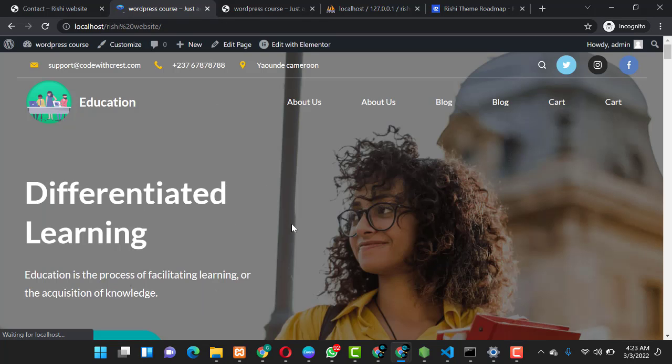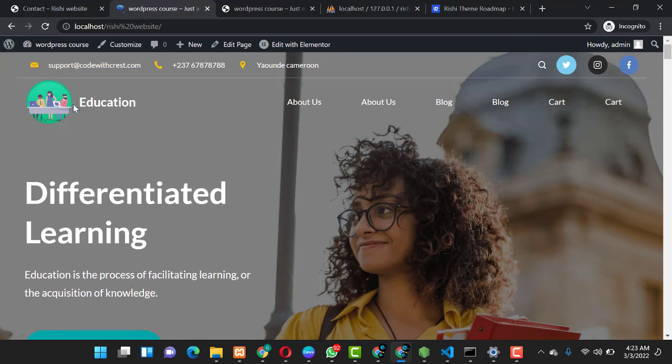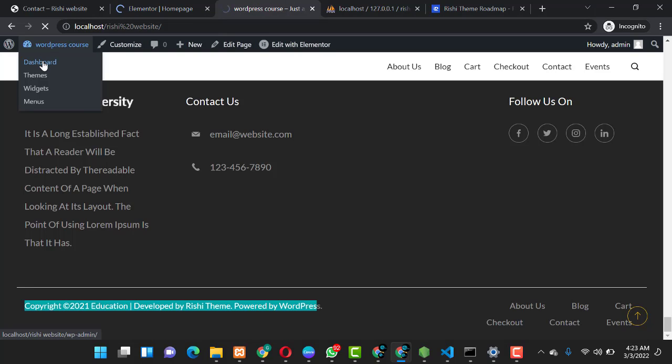Now over here you have this already, and you can see your header change and every other thing change. So you still have a long menu over here. So what we are going to do is, you have double stops because on importing my site I had an error and I redid it. So guys, you can come over here, edit with Elementor, you edit it. So when you come to edit with Elementor, it will load and open the interface where you can edit your various pages. But before then guys, we'll come over here to dashboard.